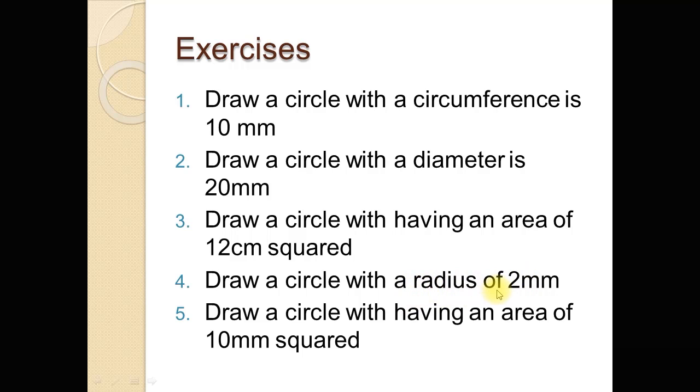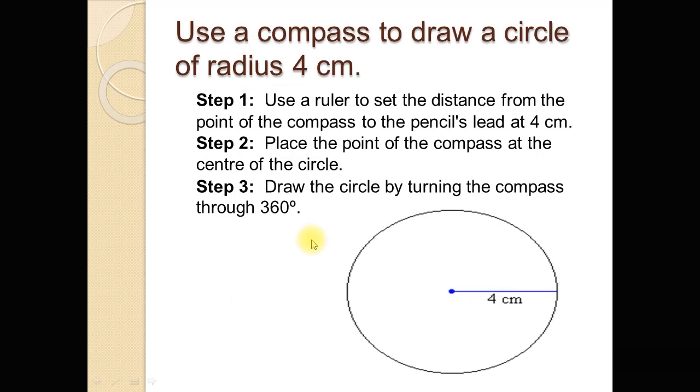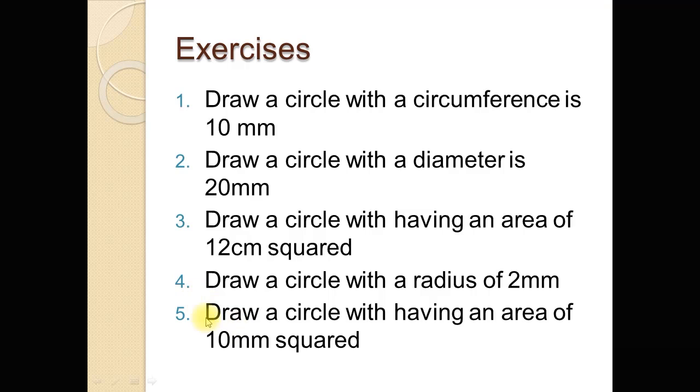Draw a circle of 2 millimeter using these 3 steps. Now draw a circle having an area of 10 millimeter square. Using the area formula, first of all find the radius of the circle and then draw the circle by using these 3 steps.